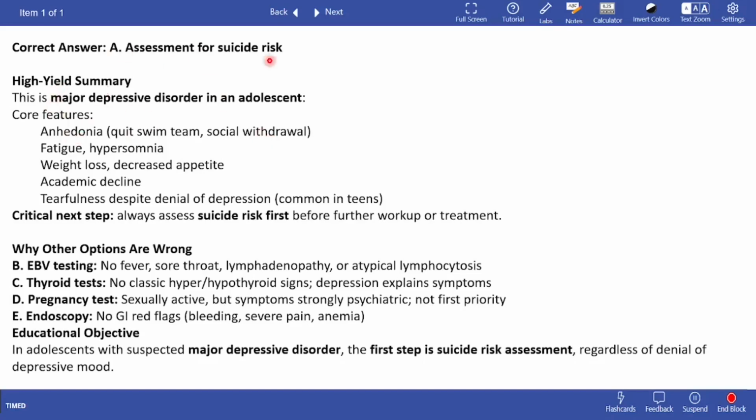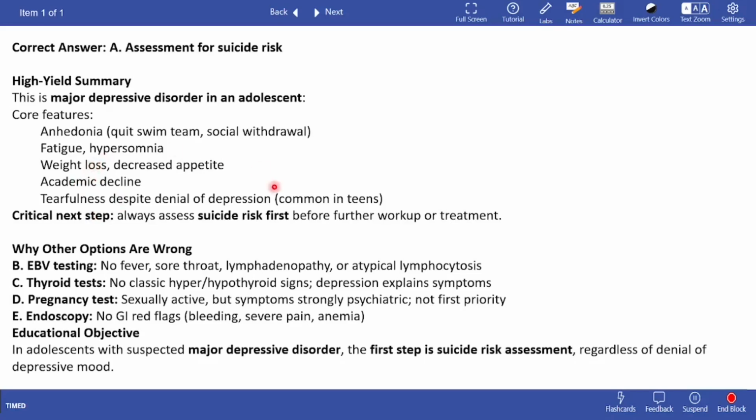So the question is for major depressive disorder. It has the five SIGECAPS symptoms such as anhedonia. So she quit the swim team. There is social withdrawal. There is fatigue. There is hypersomnia. She's sleeping a lot. There is weight loss and decreased appetite, and academic performance has also declined. There is tearfulness despite denial of depression. So teens commonly do deny depression, but there is tearfulness during a normal conversation, which is a very big sign.